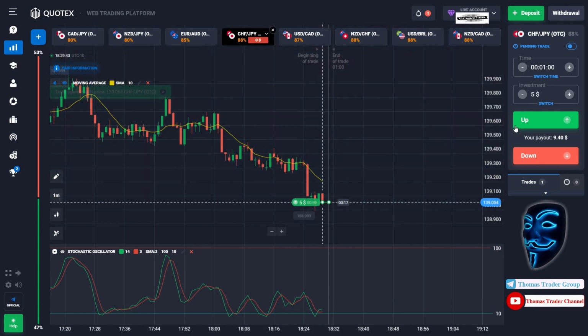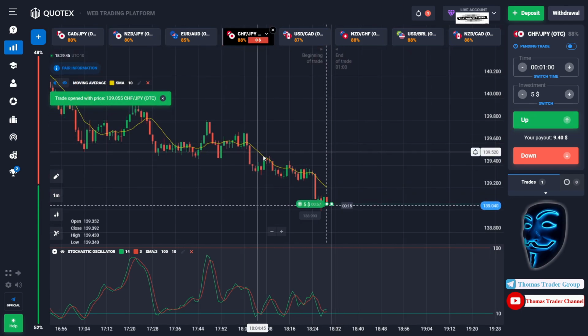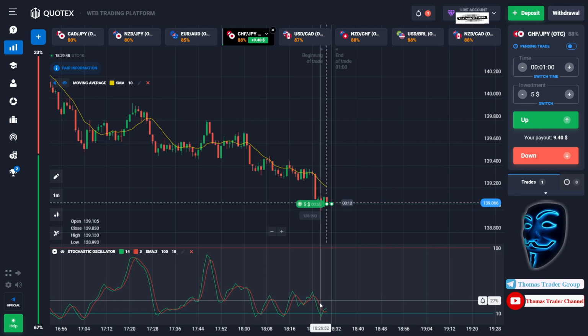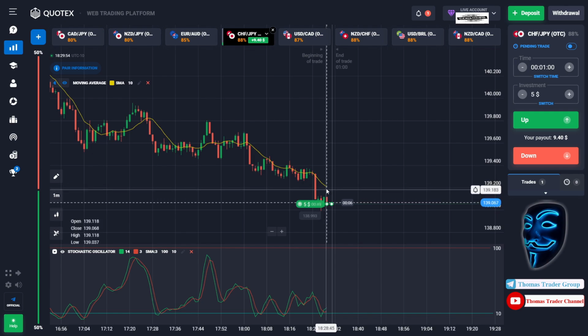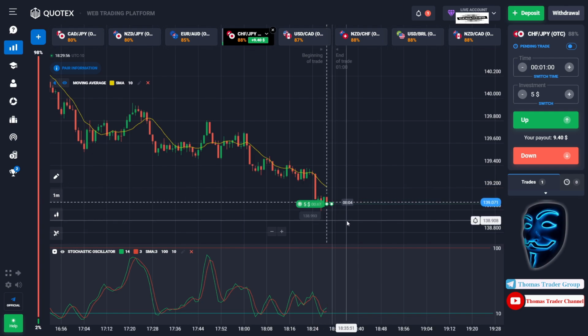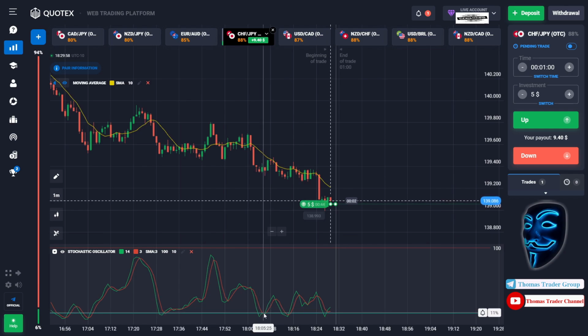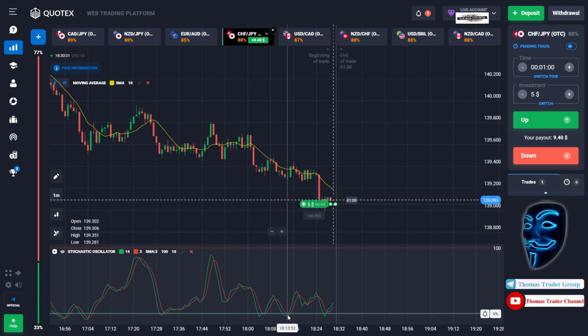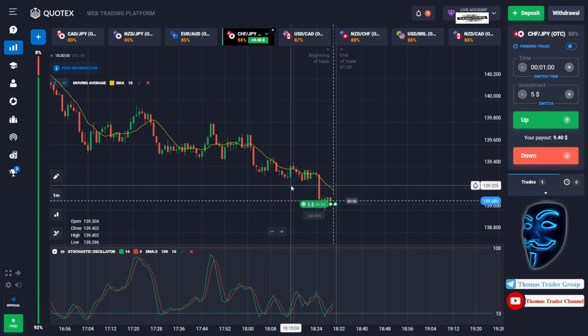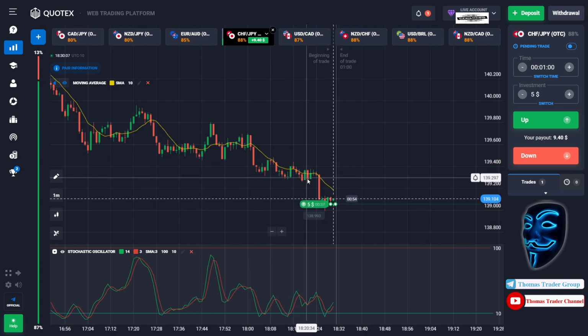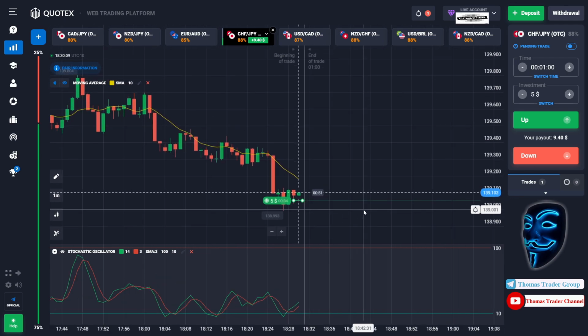Over here we can open buy for 1 minute. As you can see, the market is going bearish, and the market has already touched the oversold area. When the market touches the oversold area, it will make a rebound and it will make a correction to the moving average line before it continues the bearish trend. Let's prove it and let's wait till the end of our trade.